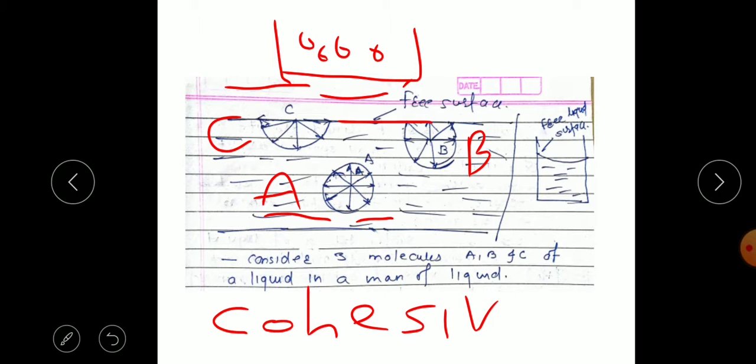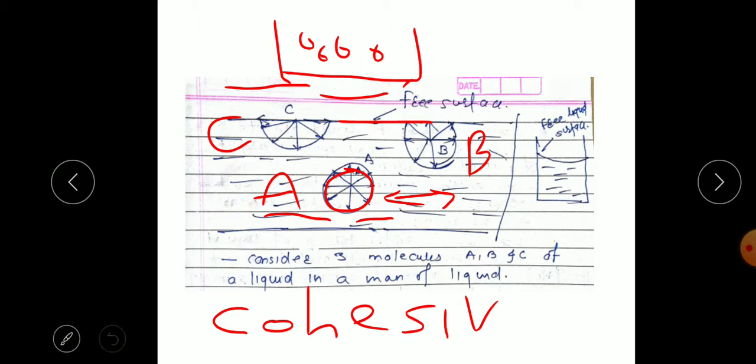A has attractive forces from the other molecules surrounding it, with forces acting in all directions, so the net force acting on molecule A is zero. It is a stable molecule.